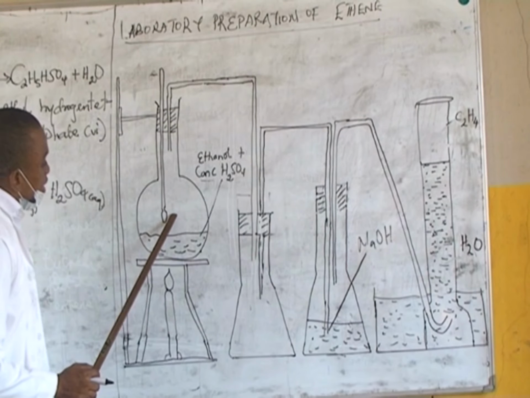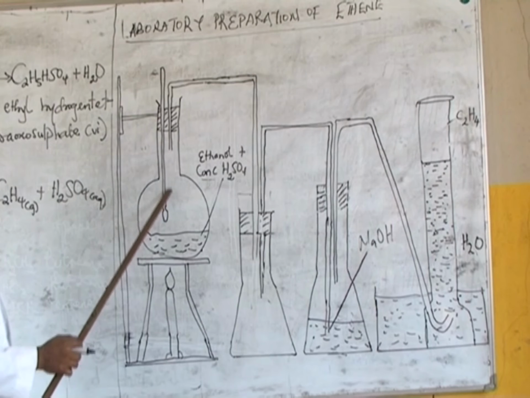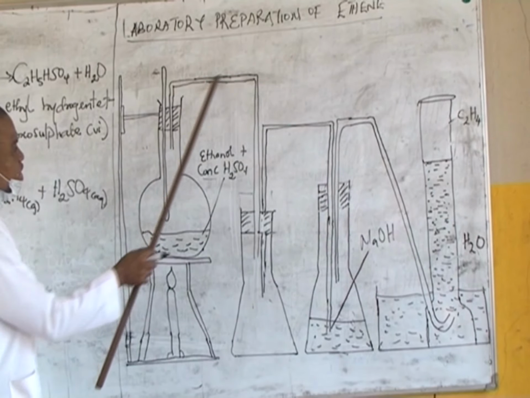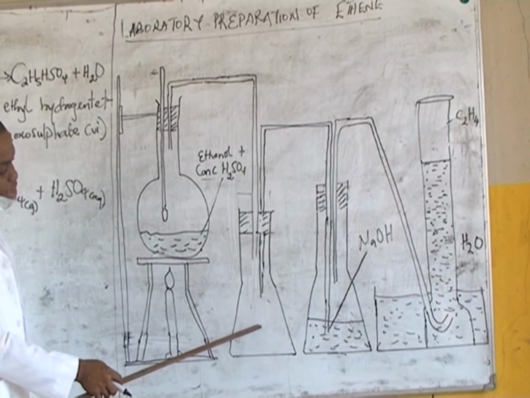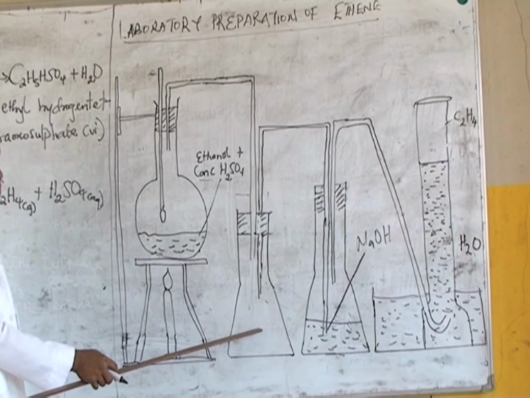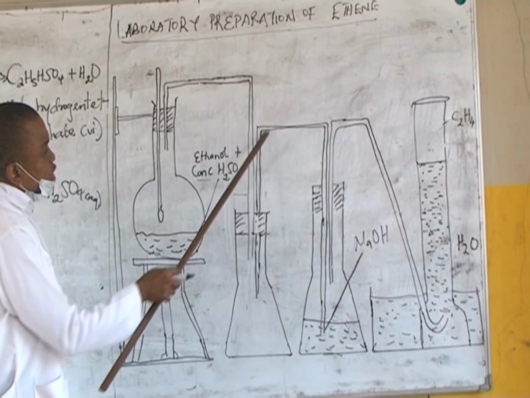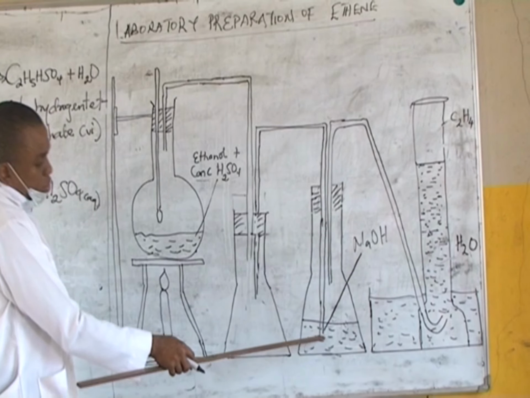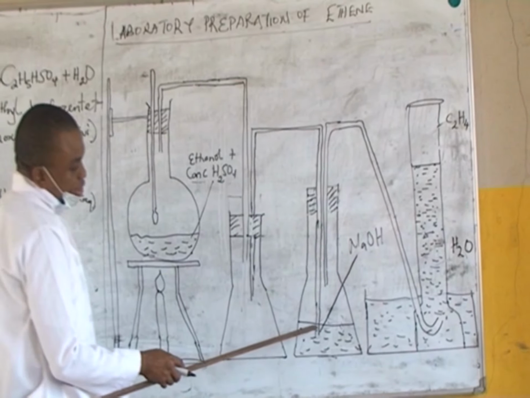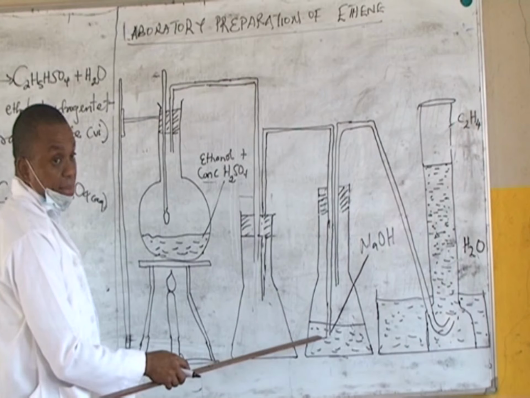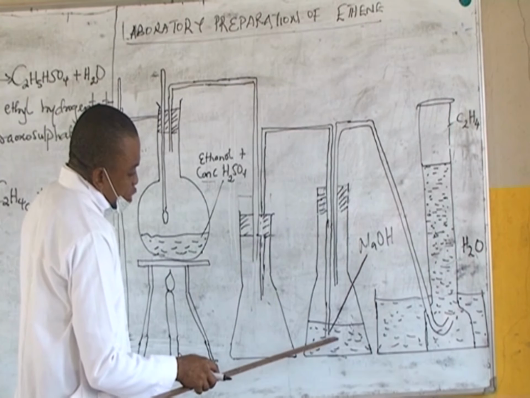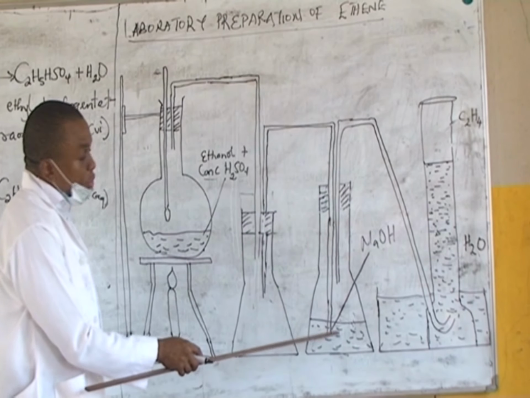And after that, the ethene gas will be given off. Now the gas will go through these delivery tubes into an empty container. Now we'll come back to explain the function of this empty container. And from the empty container, the gas will also pass through these delivery tubes into a conical flask containing concentrated caustic soda, sodium hydroxide. Now, the function of this sodium hydroxide is to remove impurities.